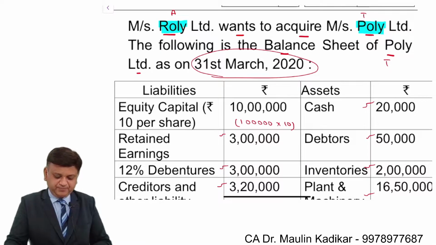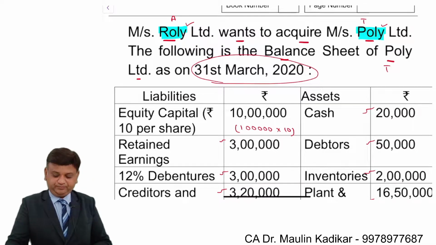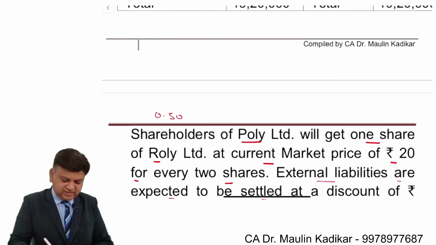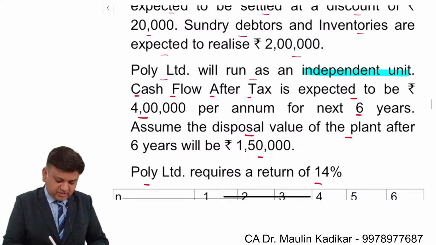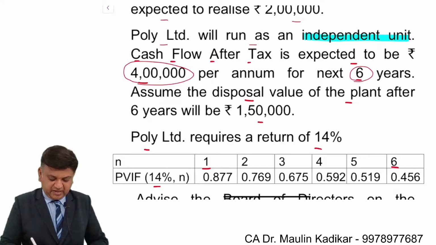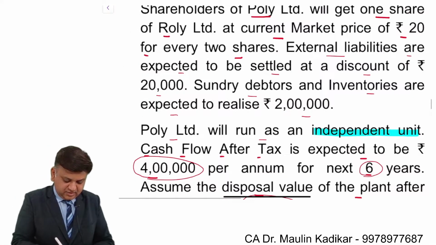So friends, over here we have to take a decision from Roly Limited's point of view whether to acquire Polly Limited or not. On acquisition there will be certain advantages, that is the present value of the cash inflow, and there are certain costs, that is the present value of the cash outflow. As per the given information there is 4 lakh rupees of cash inflow for the next 6 years, and 1 lakh 50,000 rupees is the cash inflow at the end of the 6th year.